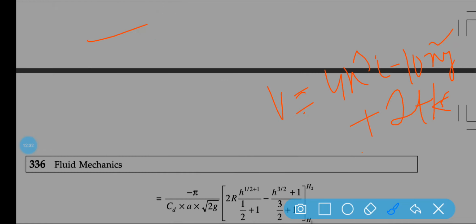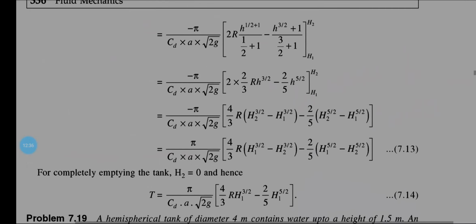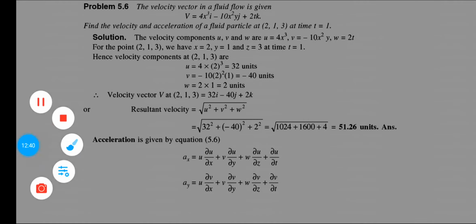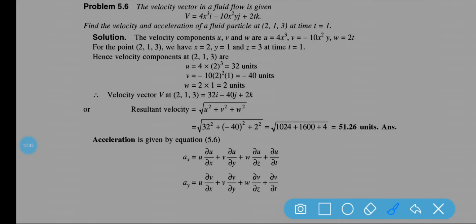Okay, so what happened here, you can see that this is your v.